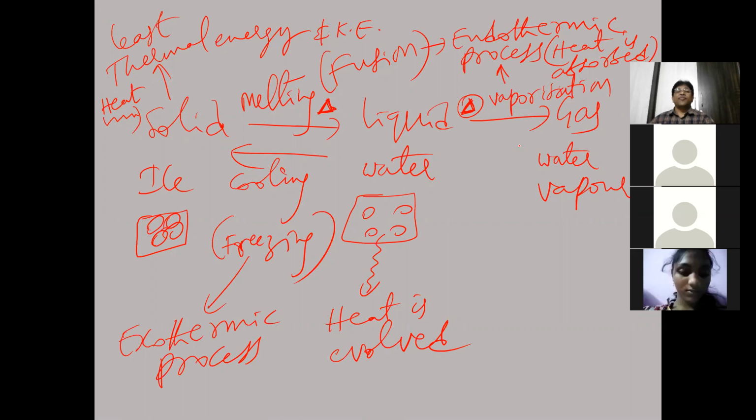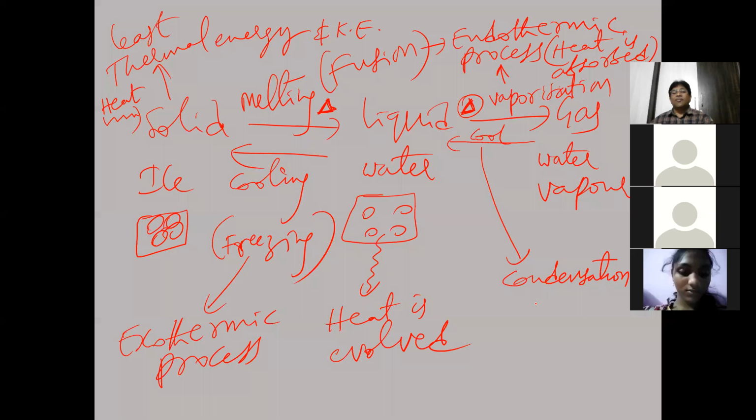Whenever we cool the gas, we get liquid. This process of conversion of a gas into liquid is called condensation.